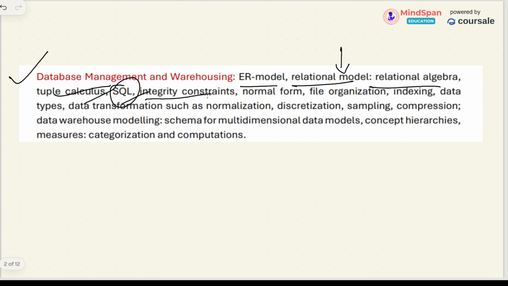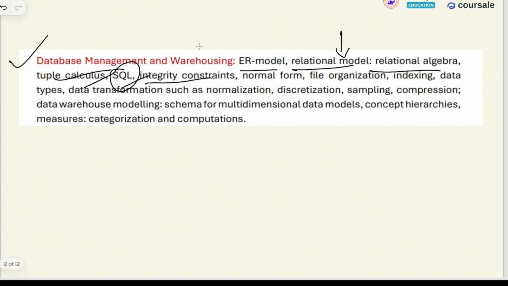Integrity constraints: what are integrity constraints, how we put them on some columns so that erroneous data does not get into the table. All these things we will see. Foreign key constraint, primary key constraint, all those things. Normal forms: 1NF, 2NF, second normal form, Boyce-Codd normal form, all these things we will see as part of normal forms.